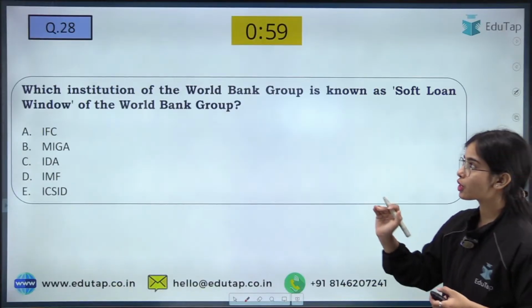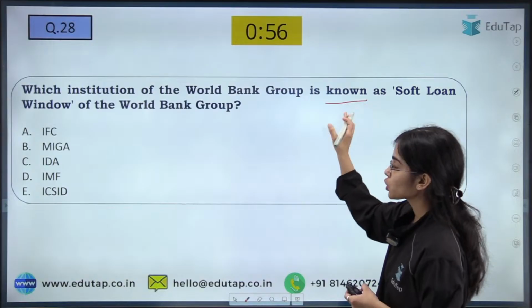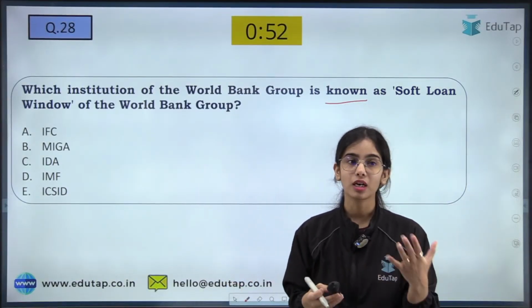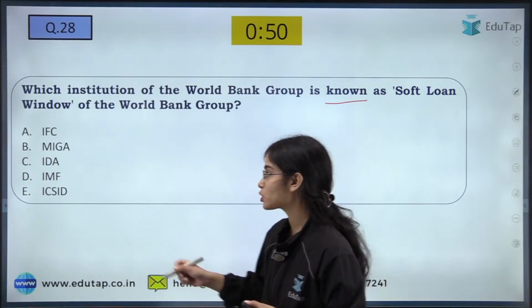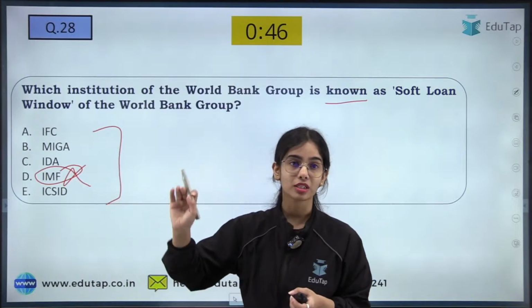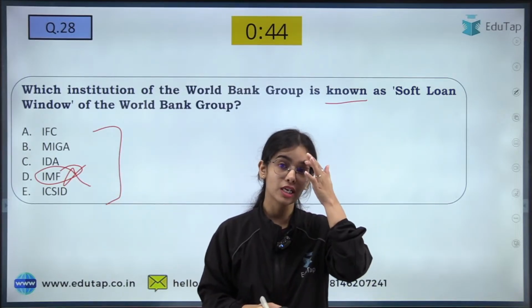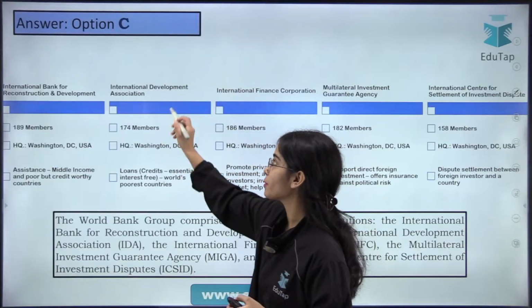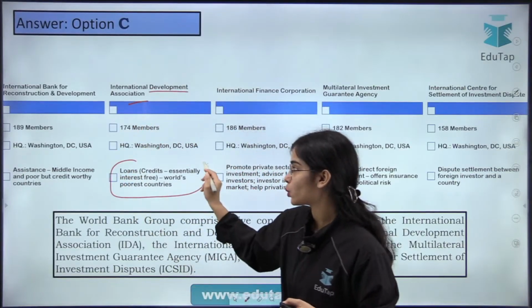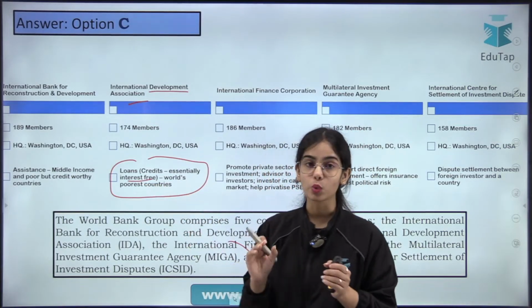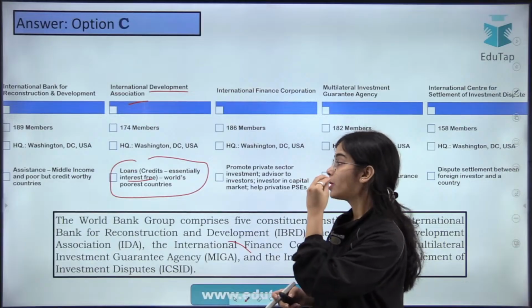Next is, which institution of the World Bank Group is known as the soft loan window of the World Bank Group? Is it IFC, MIGA, IDA, IMF? IMF is not a part of the World Bank Group, so IMF cannot be the answer. Now from the other options, can you tell me which is the answer? So it is IDA. It is the International Development Association that provides interest-free loans that are provided to the world's poorest countries.